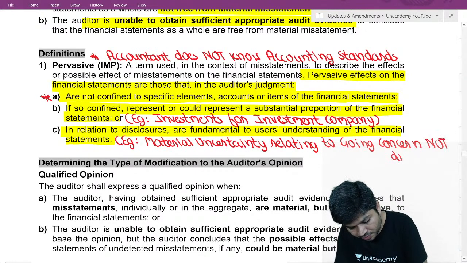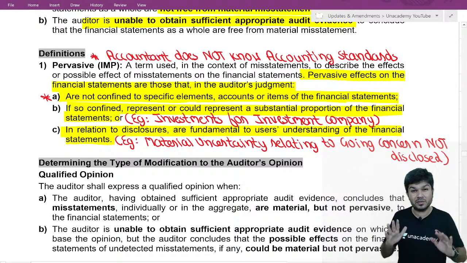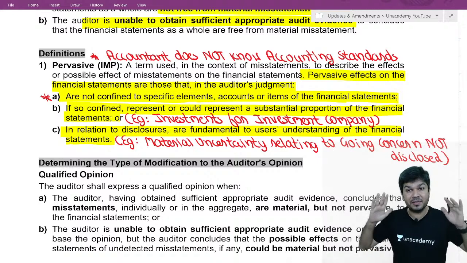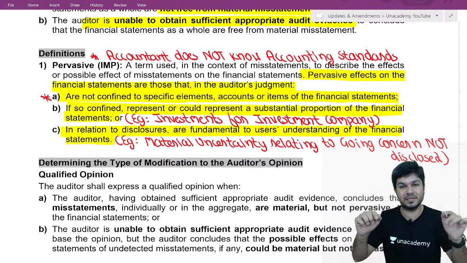So one disclosure is not made, but it's a very, very important disclosure. Then that will be treated as pervasive.